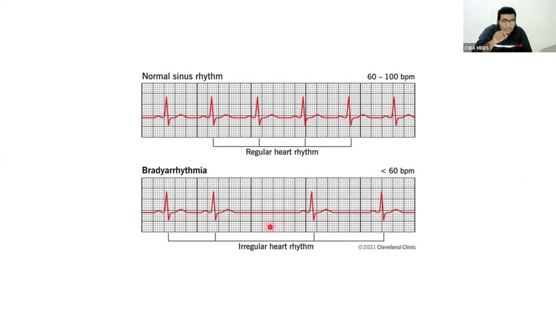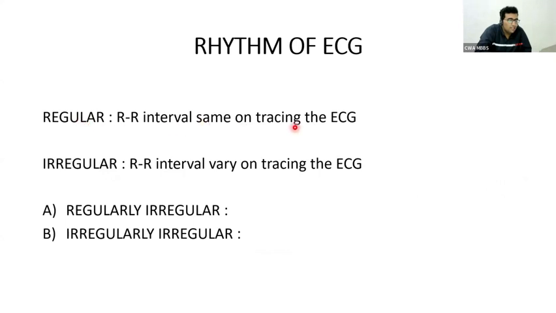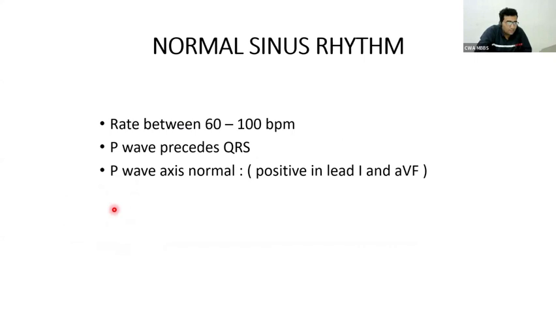So I want to repeat that. In atrial fibrillation, I will teach you what is atrial fibrillation, the pulse rate will be irregularly irregular. We cannot find any relation. Not only is it not regular, but there is also no regularity in the irregularity. That means irregularly irregular. Okay, daily you have to study all these things. Now you see regular RR interval tracing on the ECG, irregular RR interval tracing on ECG, irregularly irregular and regularly irregular. Okay. Now next thing.